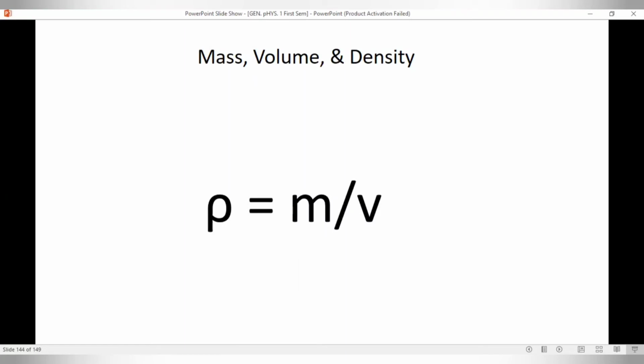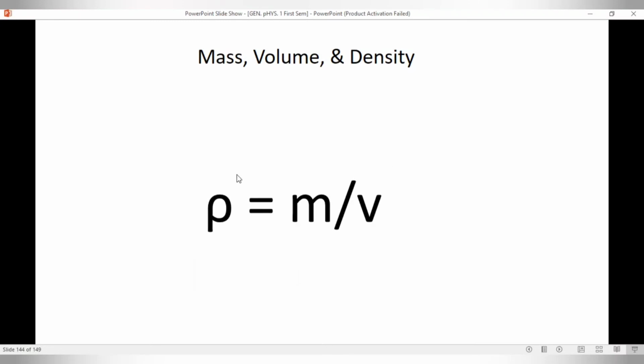So, ano nga ba yung relationship ni mass, volume, and density? This is density, symbolized by rho, Greek letter rho. This is mass, symbolized by m, and volume symbolized by v.